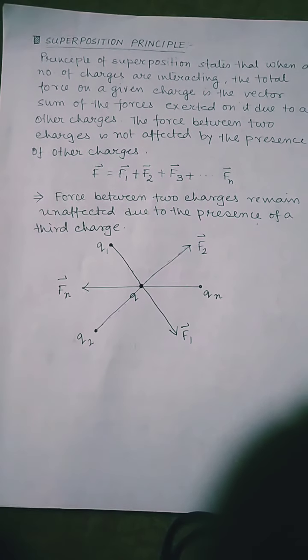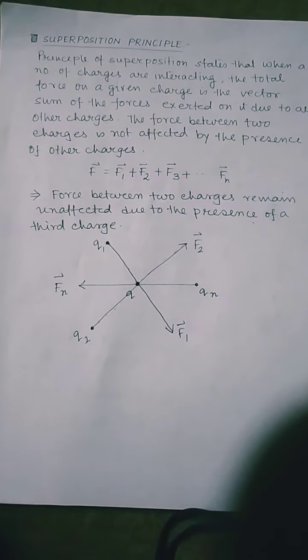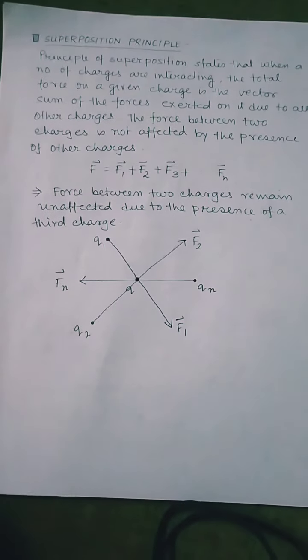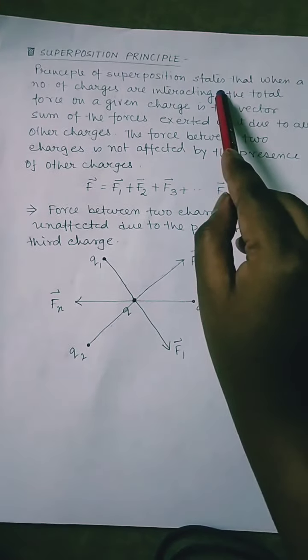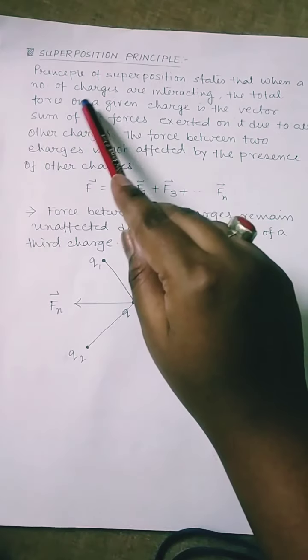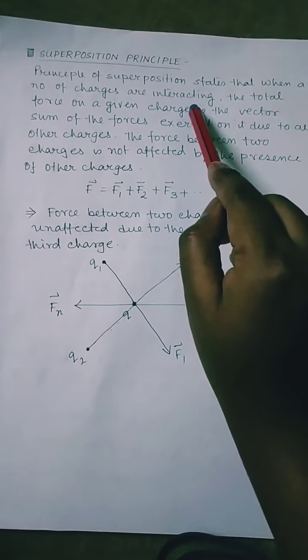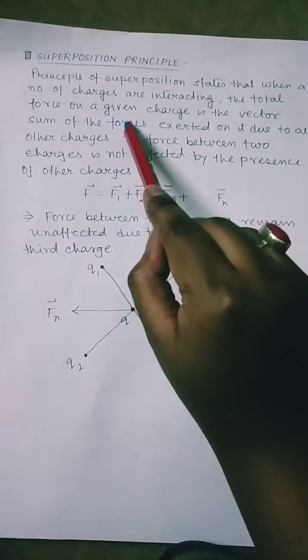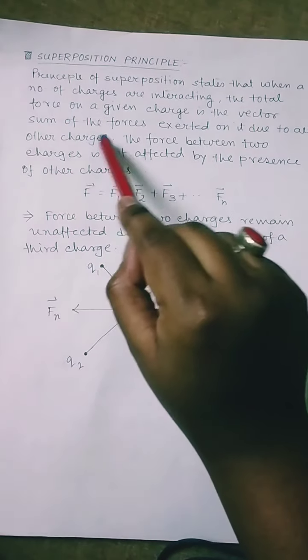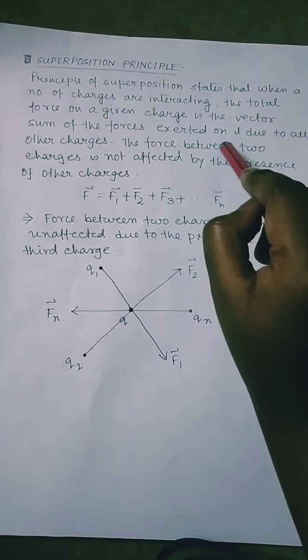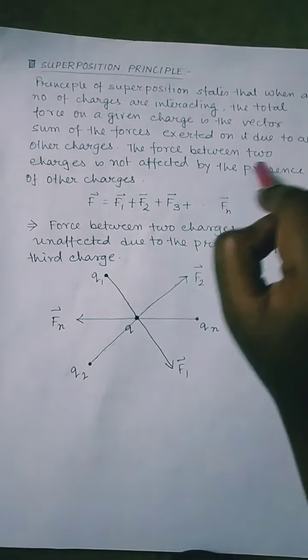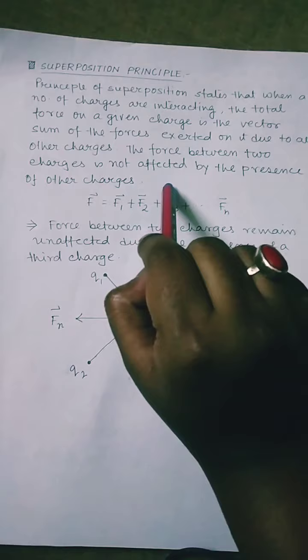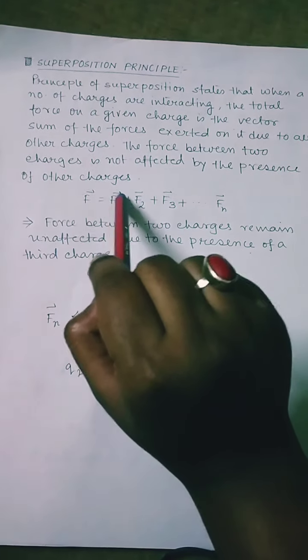In today's class, we will study the superposition principle. So let's see what the superposition principle says. The principle of superposition states that when a number of charges are interacting, the total force on a given charge is the vector sum of the forces exerted on it due to all other charges. The force between two charges is not affected by the presence of a third charge.